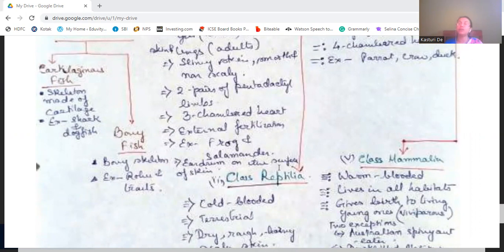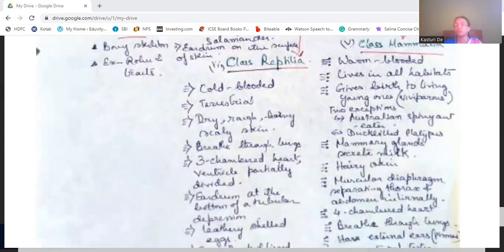Then we come to another class, reptilia, the third class. These are also cold-blooded, that is poikilothermal, but they are totally terrestrial. They have dry, rough, horny, scaly skin. They breathe through lungs. They have a 3-chambered heart, and the ventricle is partially divided into 2. Total division is not there, but partial division is there.